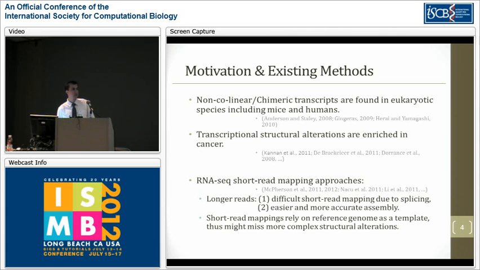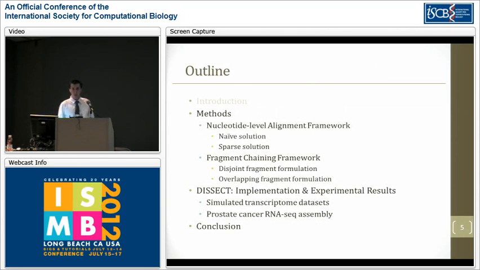And as next generation sequencing technologies provide us with longer and longer reads, each read is starting to cover more than one exon, in which case the task of short read mapping itself is becoming rather difficult. And the task of de novo assembly would be easier and more accurate. For that reason, looking at these structural alterations in entire assembled transcripts would be much easier than heavily relying on the reference genome as a template and mining these short read mappings themselves.